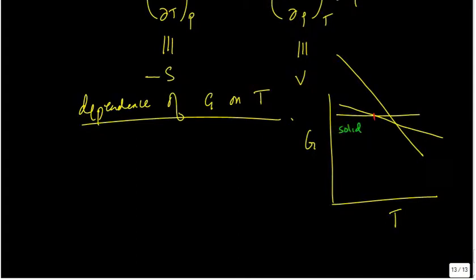Beyond that, if you look over here, G is minimal for the liquid phase. Yes? So over here it's the liquid that's more stable. And beyond that, the line for the gas happens to be with the lowest Gibbs free energy, so my gas should be more stable.